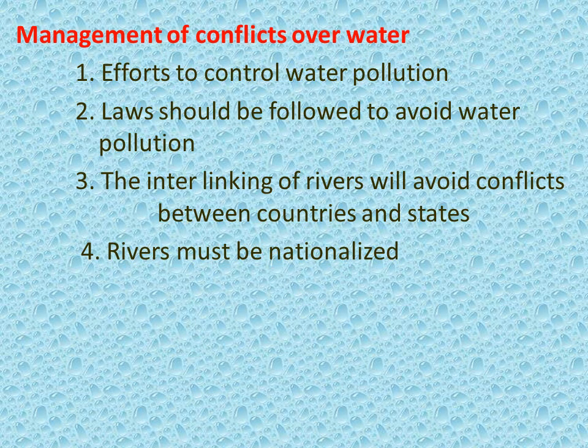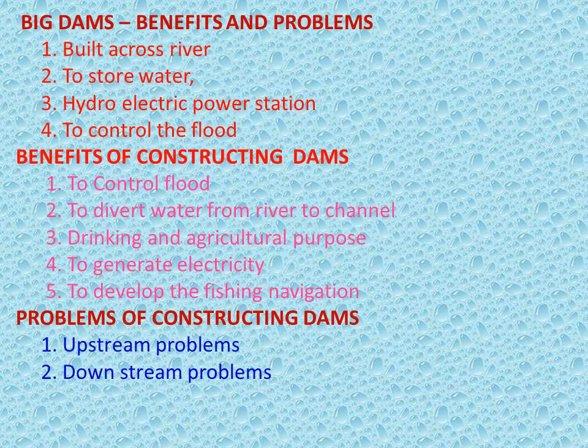Management of conflicts over water. We have to make efforts to control water pollution. Laws should be followed to avoid water pollution. The interlinking of rivers will avoid conflicts between the countries and states. So, we have to interlink the rivers. That means rivers must be nationalized.